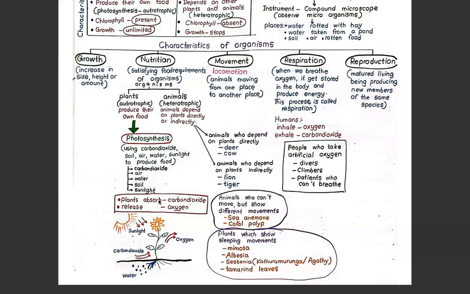And then look at this diagram. This is the diagram of photosynthesis. If you are asked to draw a diagram on photosynthesis, you should draw the sun like this, and draw some arrowheads pointing towards the plant. This represents sunlight.